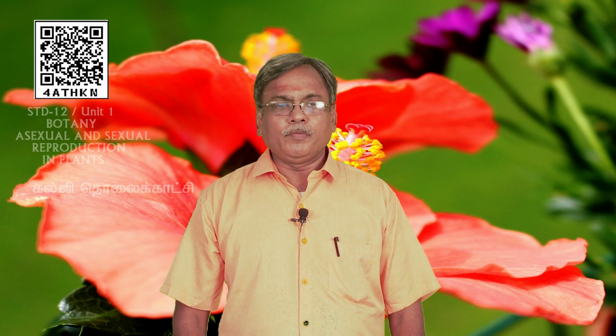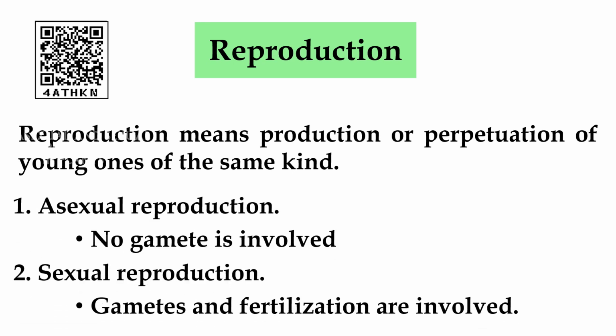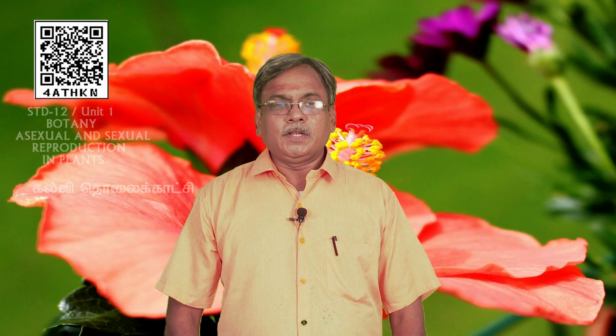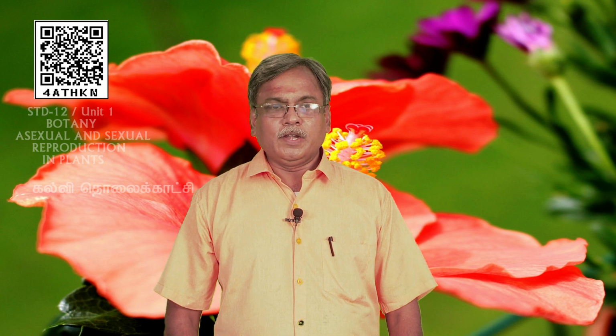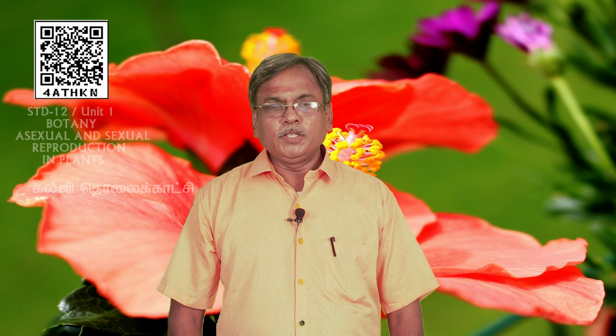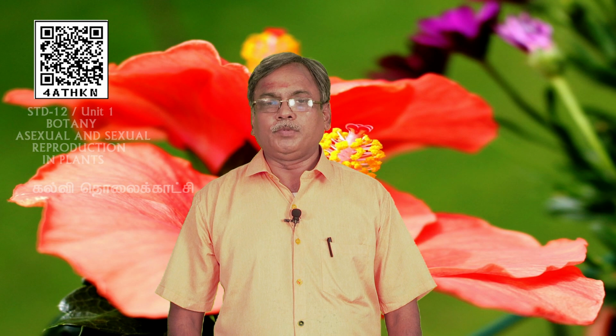There are two types of reproduction. One is asexual reproduction, where no gamete is involved. Second one is sexual reproduction, where gametes and fertilization are involved. Here I present a tabular column by which you are able to understand the reproductive structures along with their examples. This is one method of learning by which you are able to remember the concepts for a very long time.